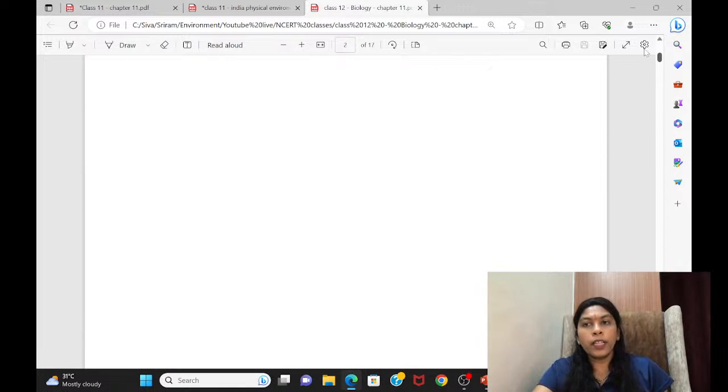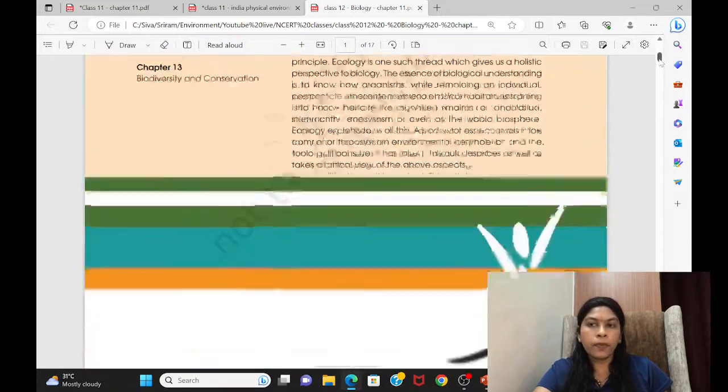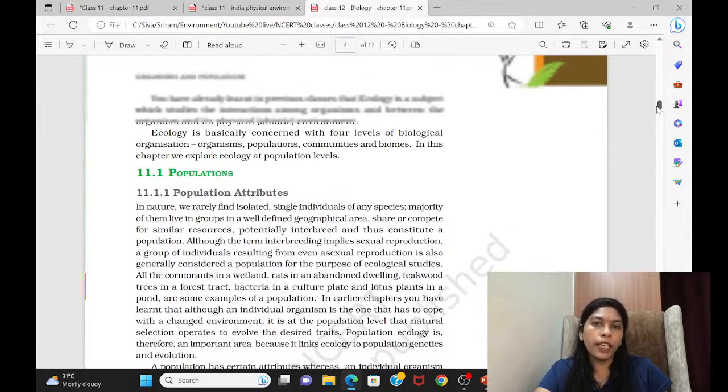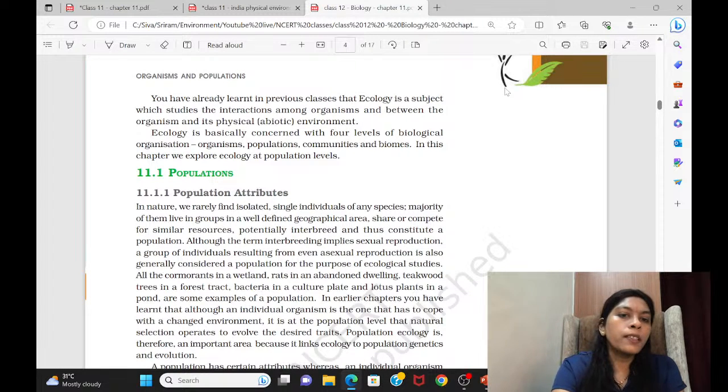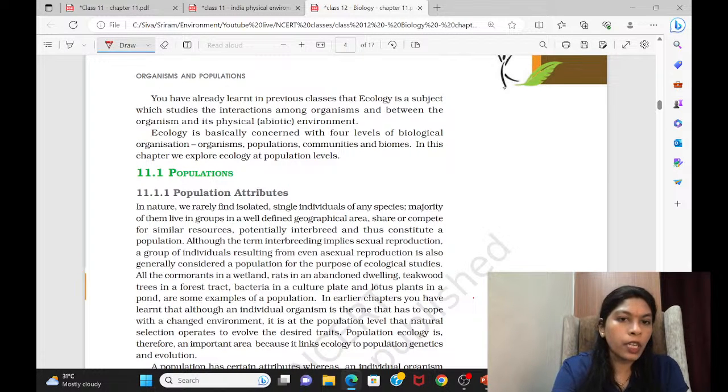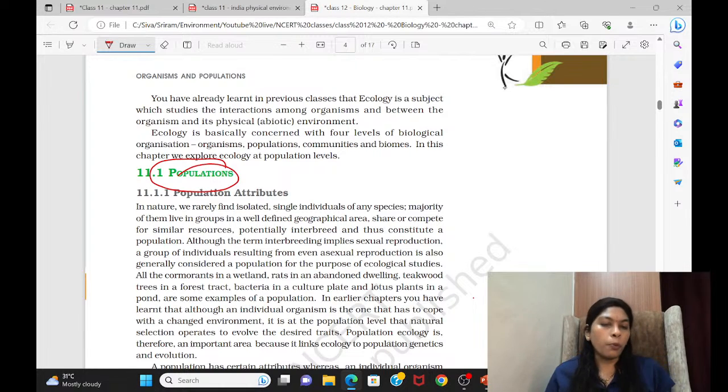Yes, so this is the 12th standard NCERT we have entered. Here in this particular chapter, what and all you have to read that I'll be saying. So it begins like this, population. It begins with population. Not much detailed study of population is required, but still you should know what is population. The definition I already told. Whatever terms are coming, you have to know about that.